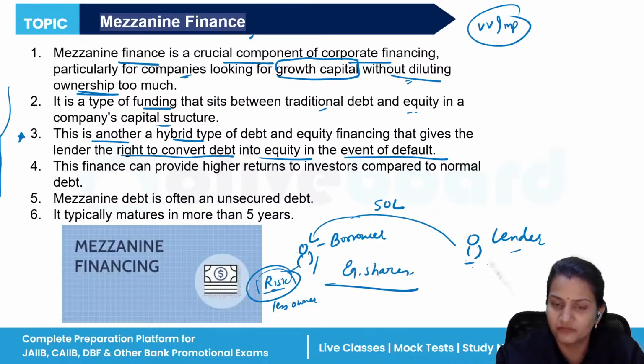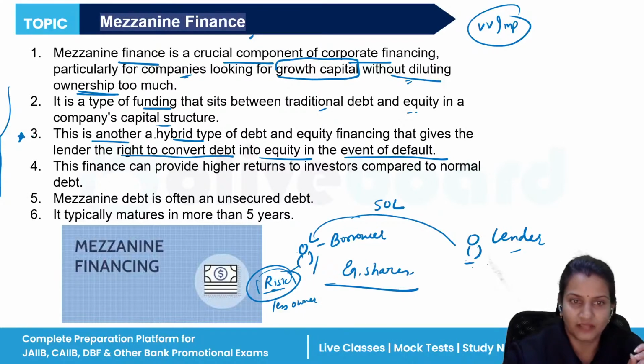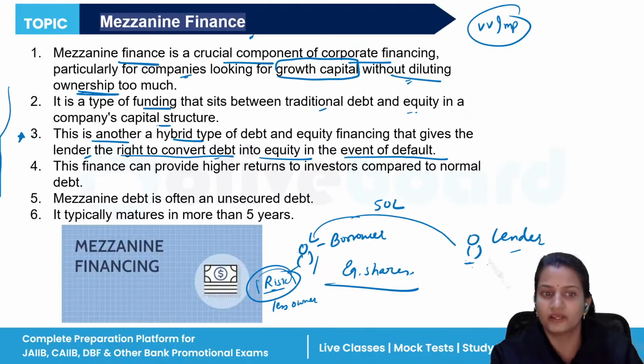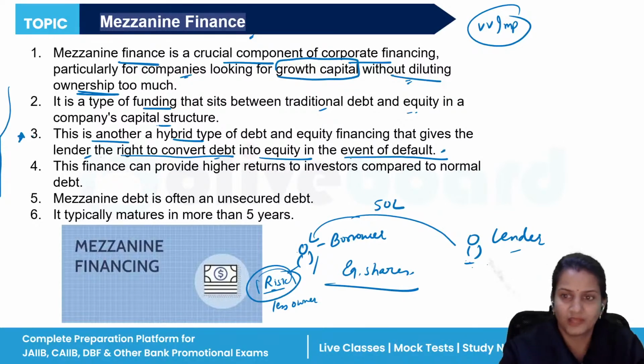So this is the privilege for the borrower also, and this is good for the lender also, that they don't have to give more ownership to the borrower. They can easily be converted into equity shareholders with less ownership. That is why this particular line is very important. It gives the lender the right to convert debt into equity in case of default. Understood the whole funda of why this happens?